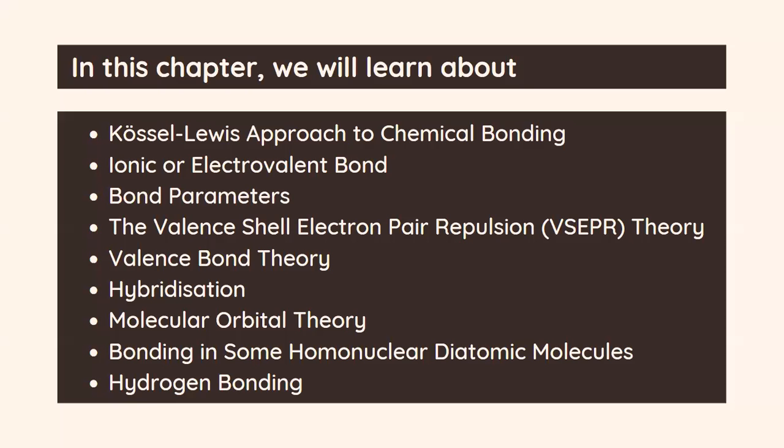So in this chapter, we will be learning about the Kossel-Lewis approach to chemical bonding, ionic or electrovalent bond parameters, the valence shell electron pair repulsion theory, VSEPR theory, valence bond theory, hybridization, molecular orbital theory, bonding in some homonuclear diatomic molecules, and hydrogen bonding.